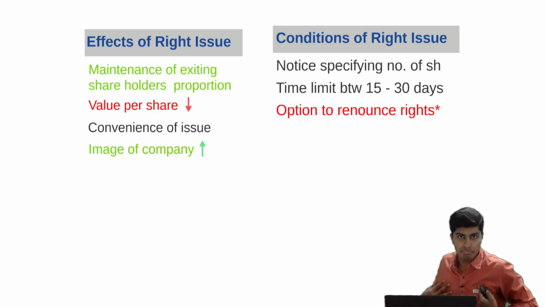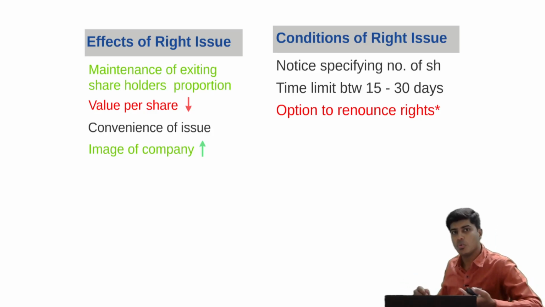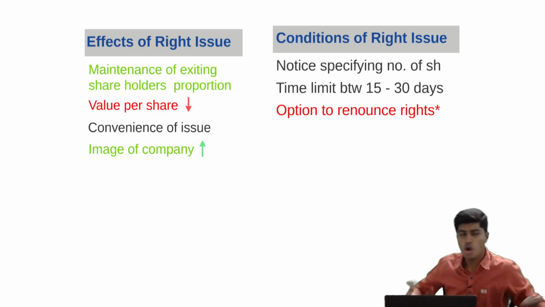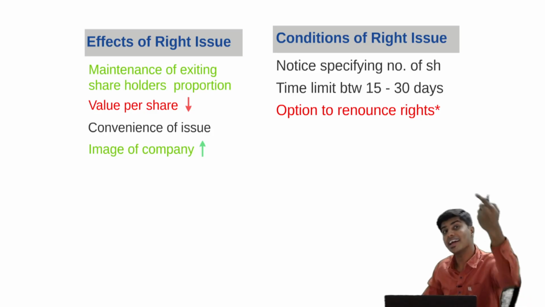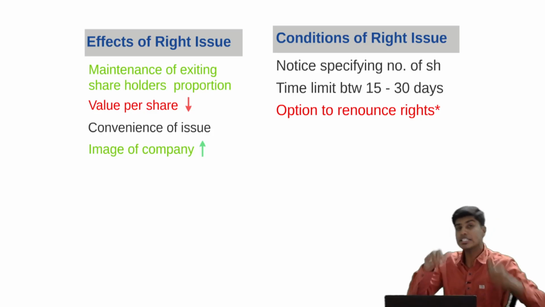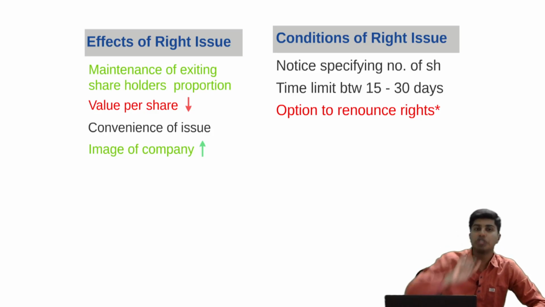Meaning, I am Beam. I have been allotted 5,000 rights. Either I can pay 120 rupees against each of those 5,000 rights and then buy the shares, or I can sell it to you. Not the share. I am selling the right to you. Using that right, you can pay the money and acquire the share from the company. Such an option should be given, unless the articles of the company put a restriction.